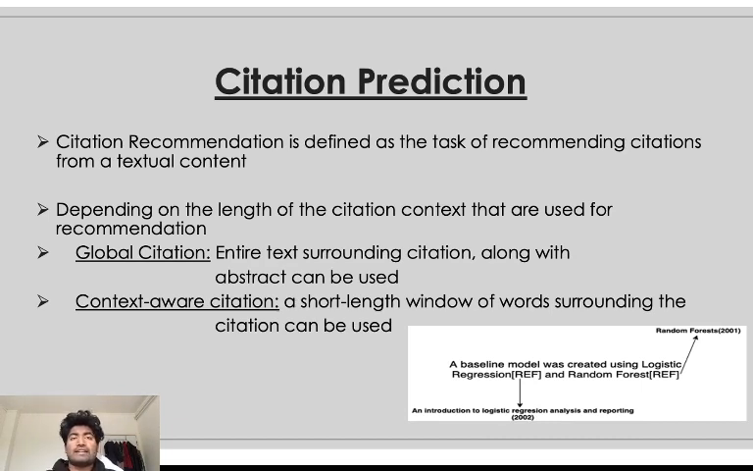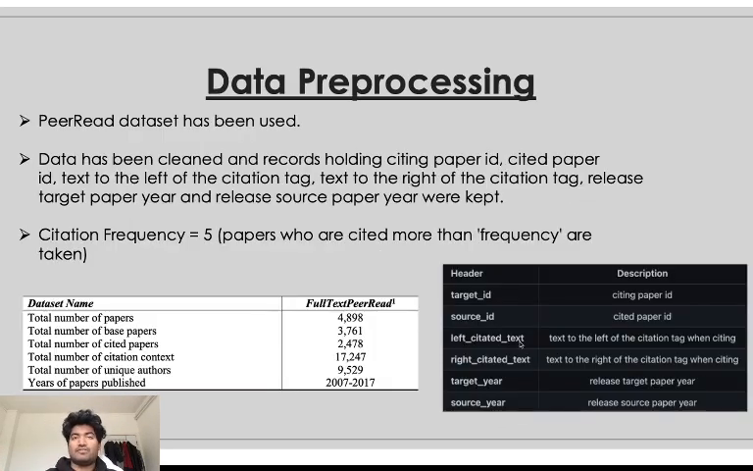So what is global citation? If we take the entire text surrounding the citation, along with the abstract of the paper, then that is called global citation. However, if we decide to take a short length window of words surrounding the citation, then it is called a context aware citation. So from this example, let's say we take 5 words surrounding the citation. So we take something from here to here. That is called context aware citation.